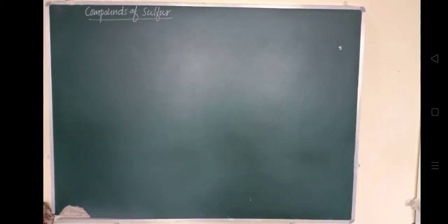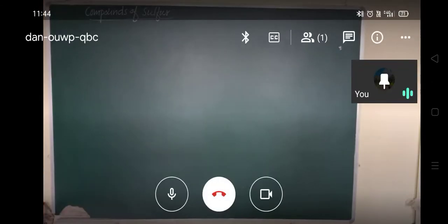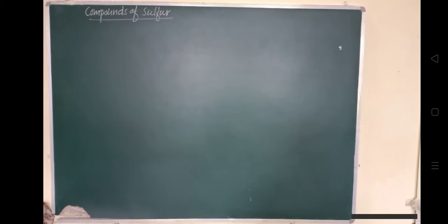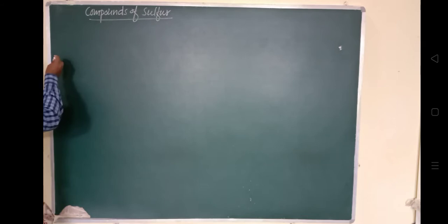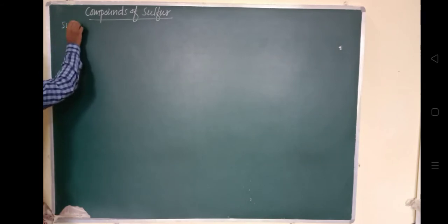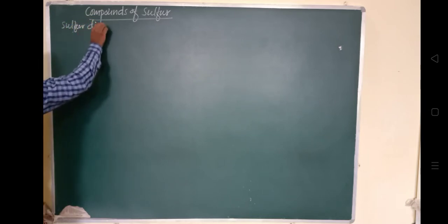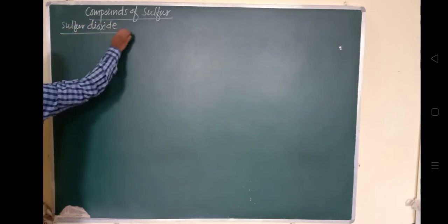So today we will discuss the compounds of sulfur. Among the various compounds of sulfur, we are going to discuss sulfur dioxide and another compound, sulfuric acid. The very first compound of sulfur that we are going to study is sulfur dioxide. Sulfur is actually a non-metal.